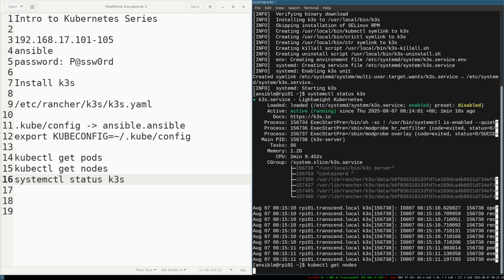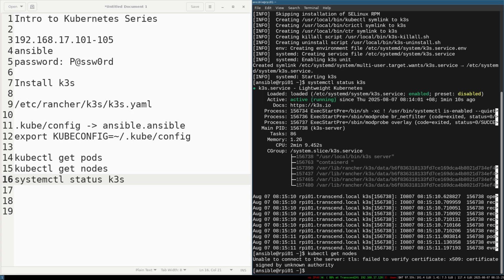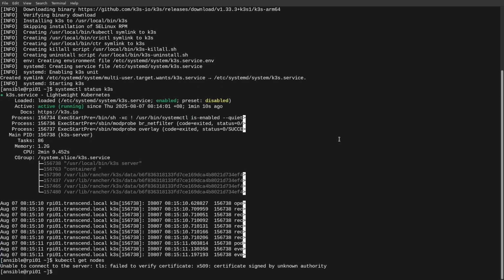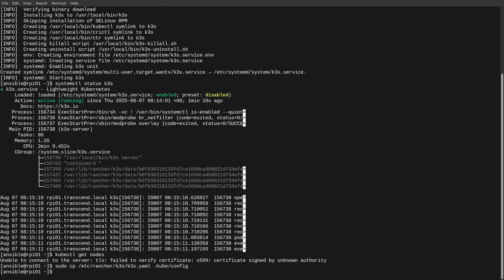At the moment the kubectl command is there, but if I do a get nodes, I shouldn't be able to connect because the configuration is not done yet. So let's start with this. We are going to copy this file over. This file belongs to root, so we should use sudo cp to copy it into .kube/config. Just in case, I have created the .kube directory before. If you haven't, you should create the .kube directory before you run this command.